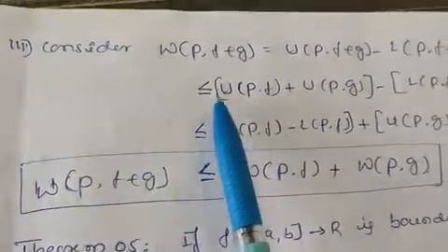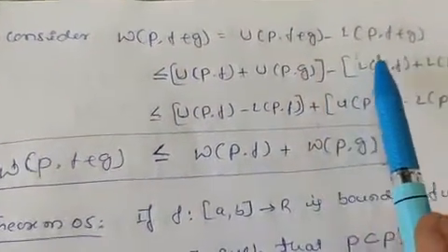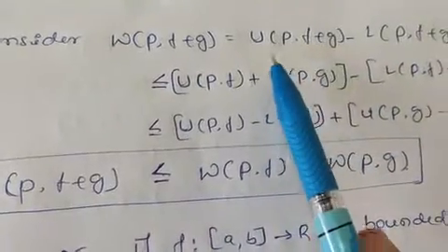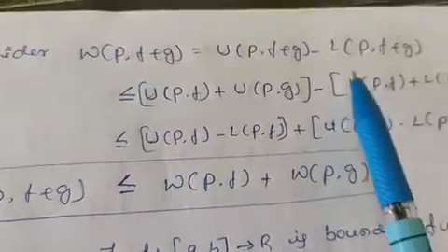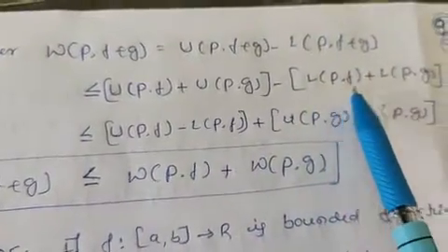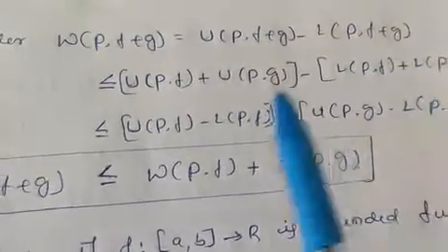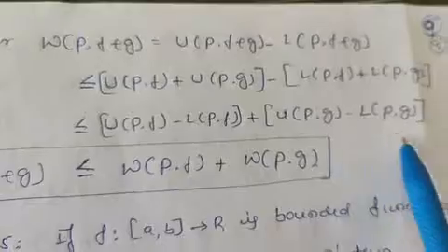Next, consider W(P, f + g), which is equal to, we know W(P, f) is U(P, f) minus L(P, f + g). So we have just seen that U(P, f + g) is less than or equal to U(P, f) + U(P, g), minus L(P, f + g), which is equal to L(P, f) + L(P, g). Again opening this bracket, it becomes U(P, f) minus L(P, f) plus U(P, g) minus L(P, g).